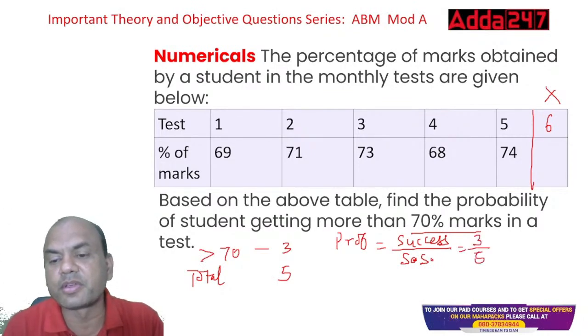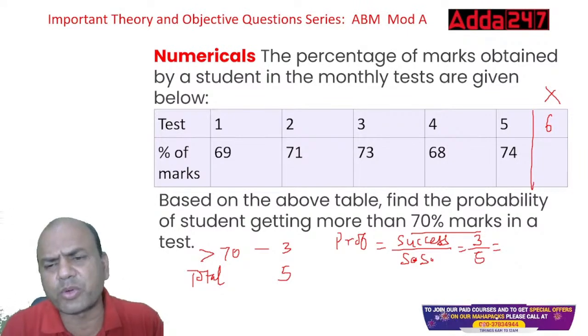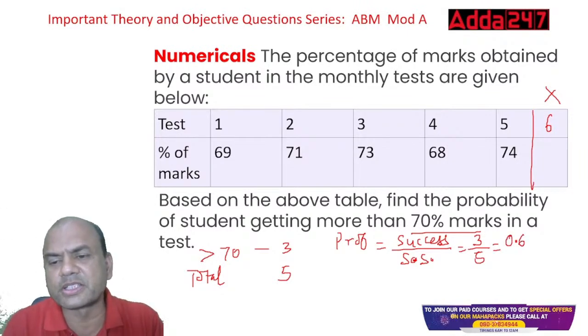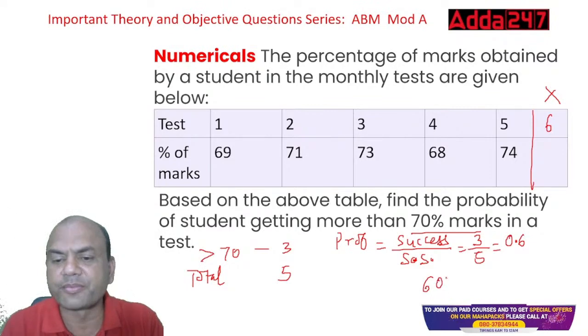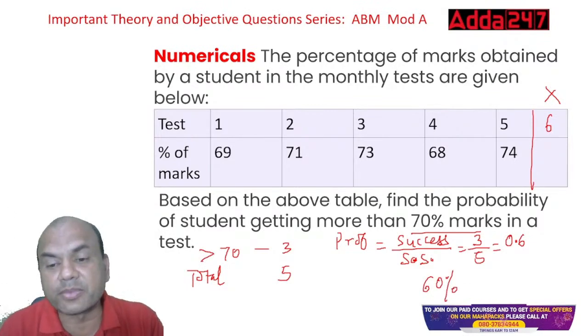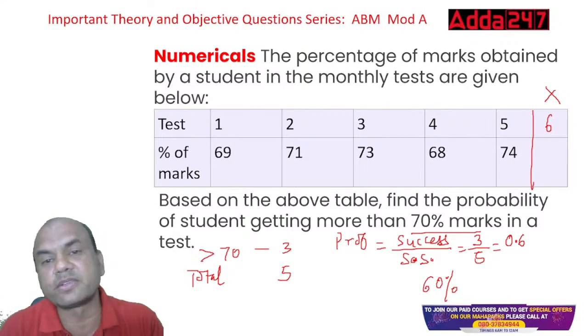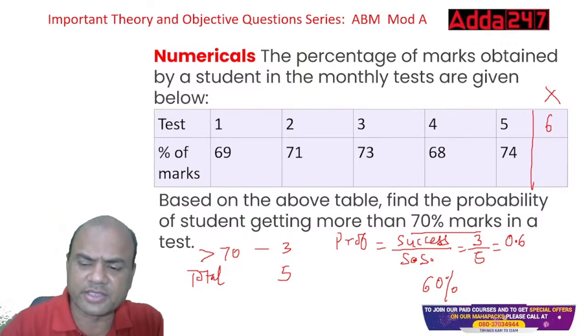So 3 by 5. So my answer will be 3 by 5 or 0.6, 60%, or somebody can write 60%. Okay. So there is a 60% probability that the student will get more than 70 in test number 6. That is the answer, isn't it?